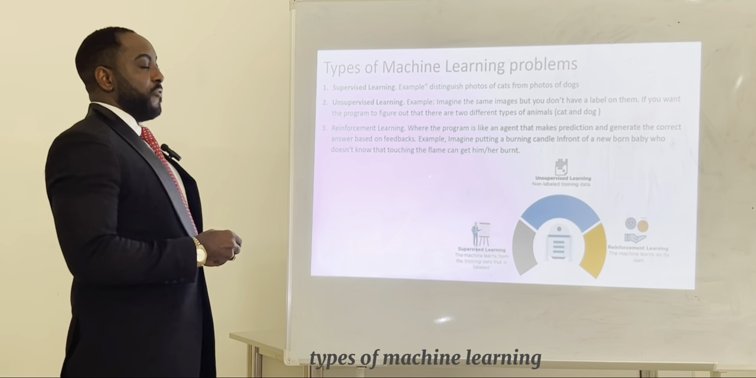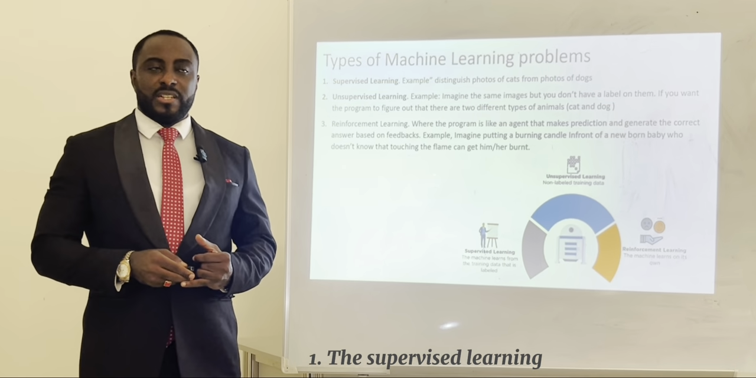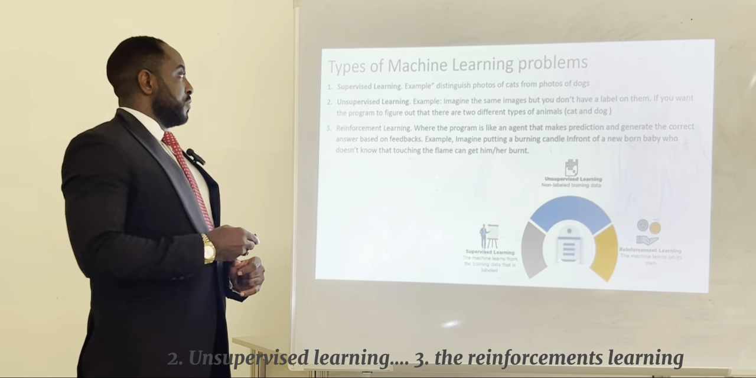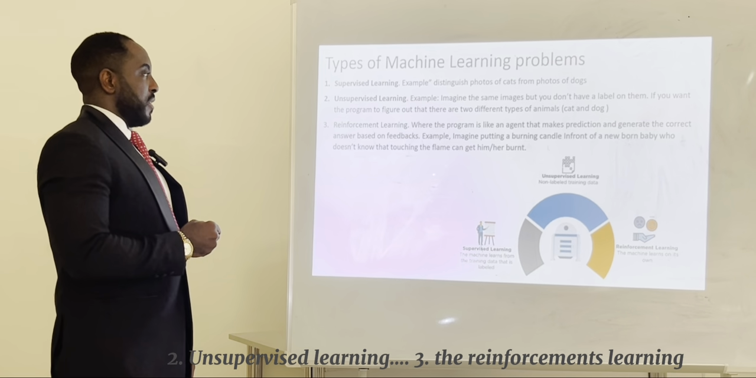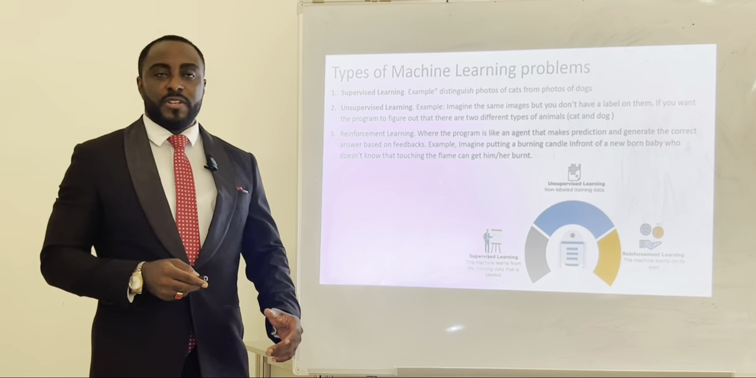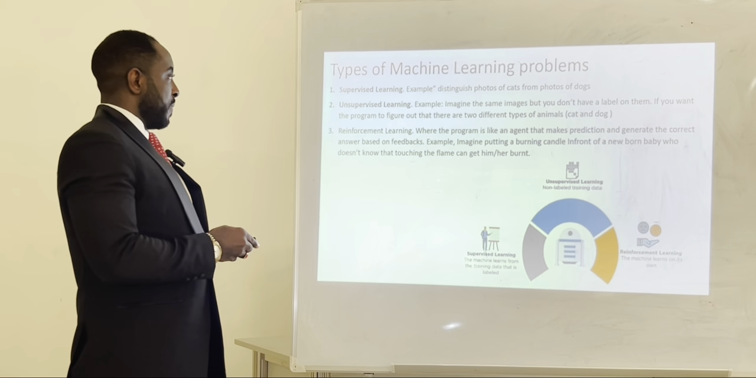So, types of machine learning. I have in my slide today three types of machine learning. One, the supervised learning. Two, the unsupervised learning. And three, the reinforcement learning. We'll take them one after the other: the supervised, the unsupervised, and the reinforcement learning.